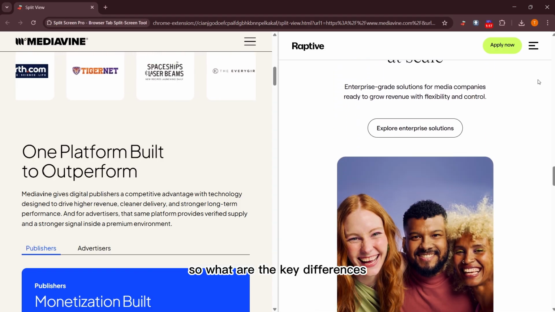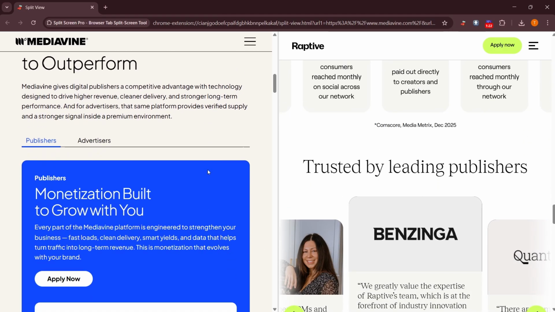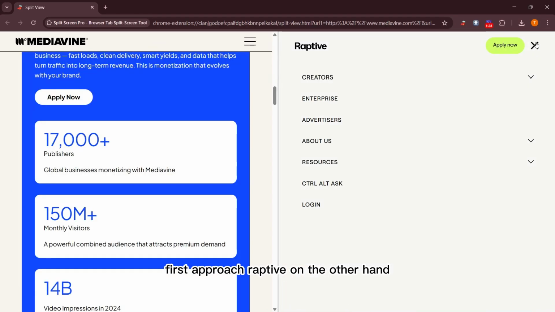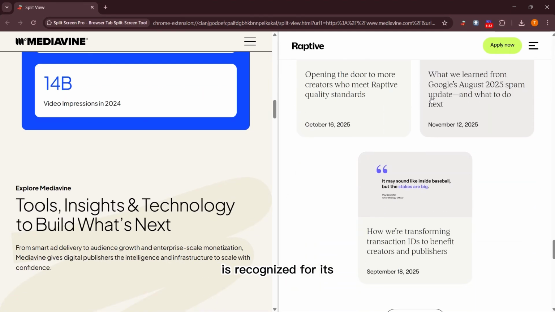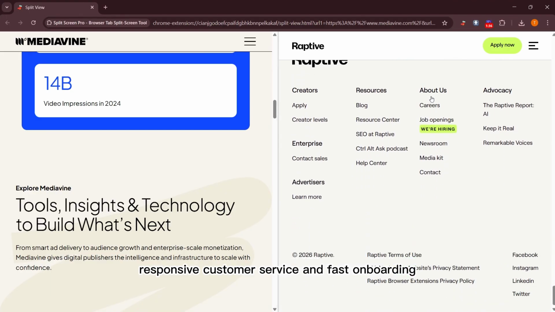So, what are the key differences? Mediavine is often praised for its user-friendly interface and content-first approach. Raptive, on the other hand, is recognized for its responsive customer service and fast onboarding.